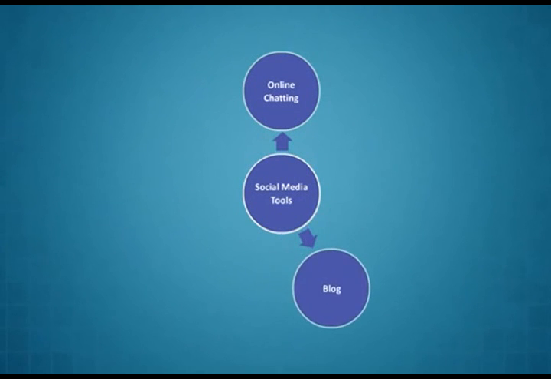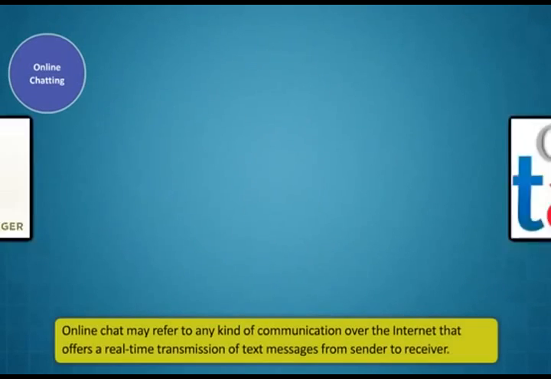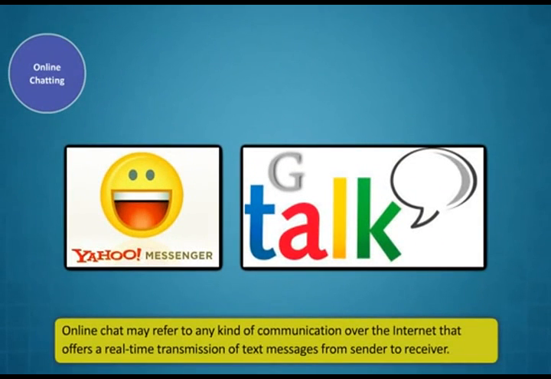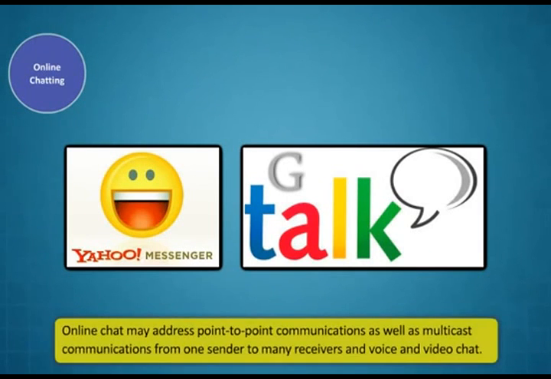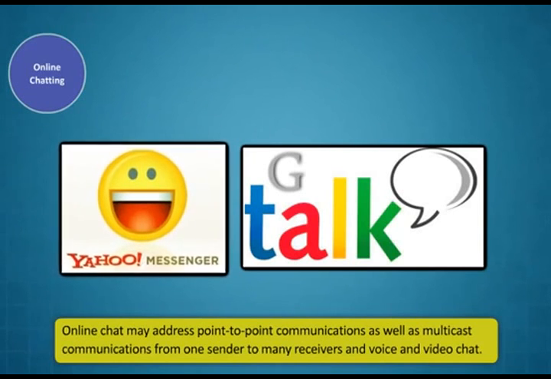The types of social media tools are online chatting, blog, and social networking. Online chat may refer to any kind of communication over the internet that offers a real-time transmission of text messages from sender to receiver. Online chat may address point-to-point communications as well as multicast communications from one sender to many receivers, and voice and video chat. Examples are Yahoo Messenger and Gtalk.